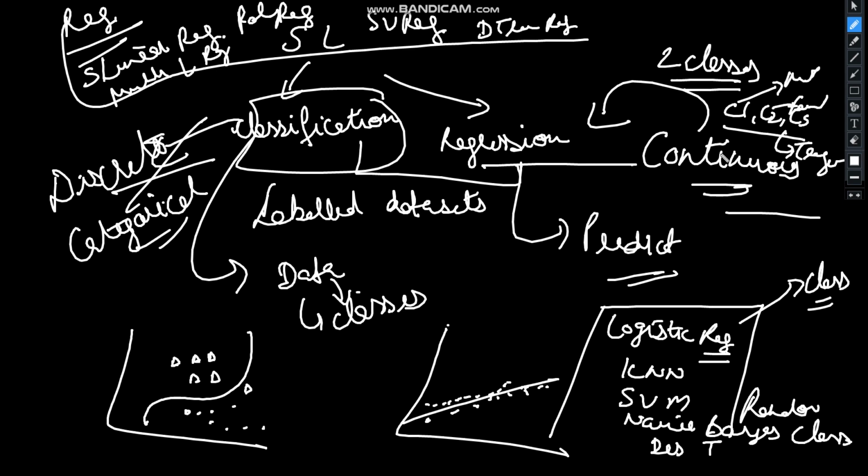Also, if we have to organize students into different grades, like five grades A, B, C, D, E, that is an example of a multi-class classifier. And in the case of a binary classifier, we can take the example of whether the student has passed or failed. So that is simply a binary classifier. That's all about the difference between regression and classification.